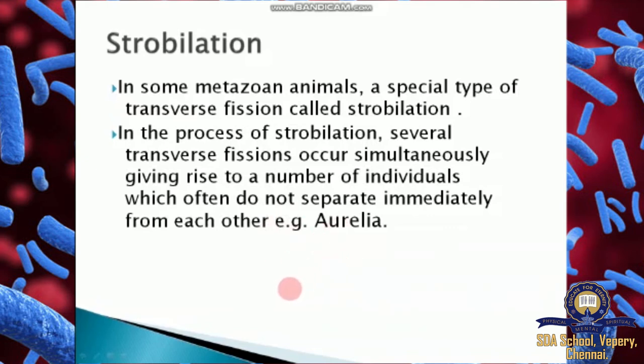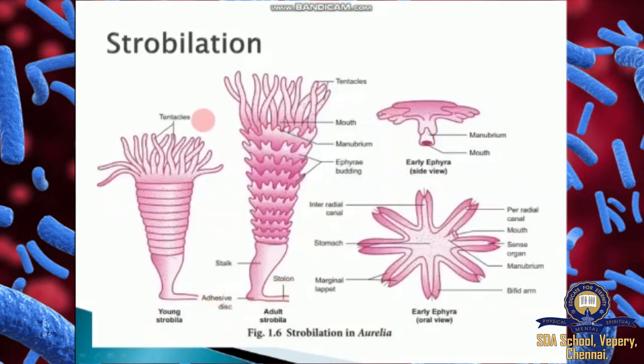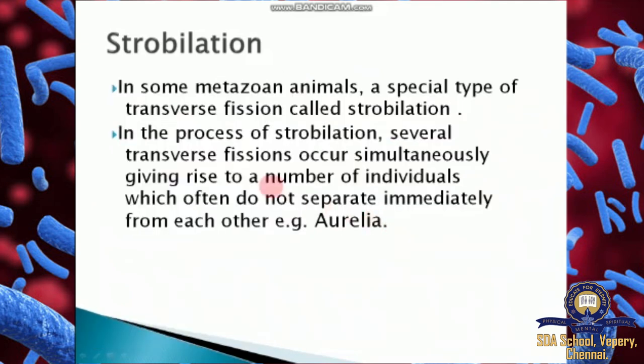Example: Aurelia. Here is the picture: a lot of buds, daughter cells, develop one by one. During strobilation, every transverse division develops a new one. So in strobilation, several transverse fissions occur simultaneously, giving rise to a number of individuals which often do not separate immediately from each other. Example: Aurelia, an animal, shows strobilation, transverse division.